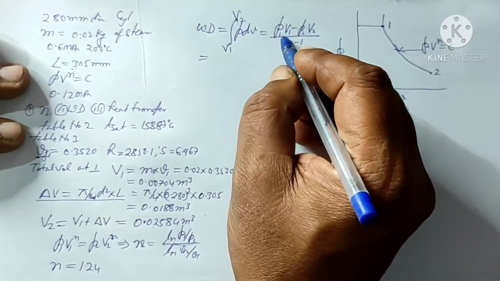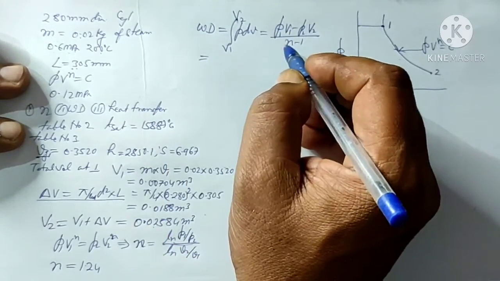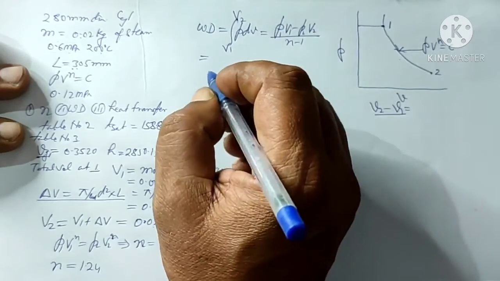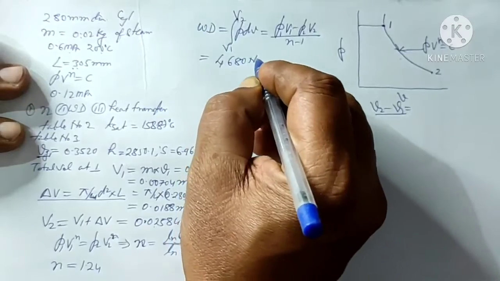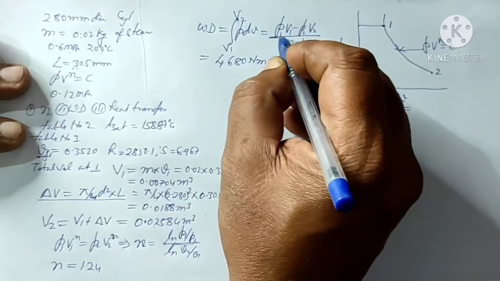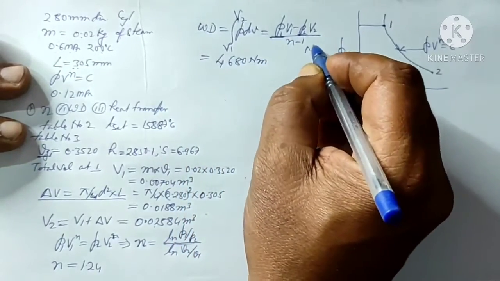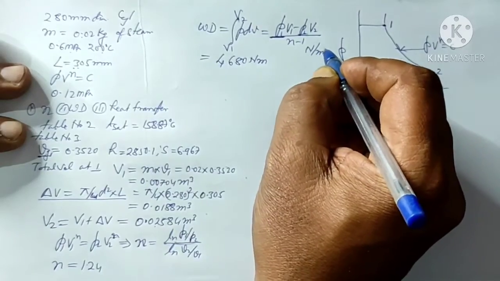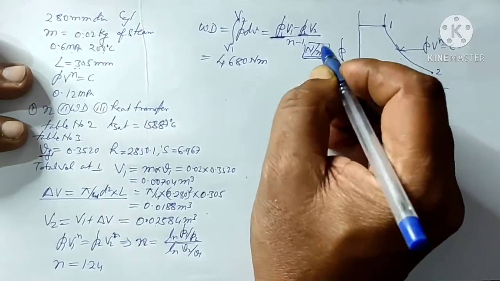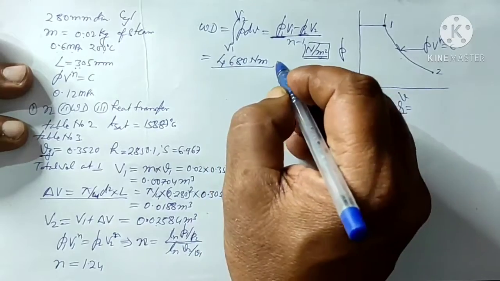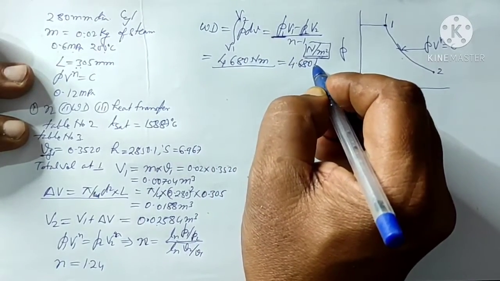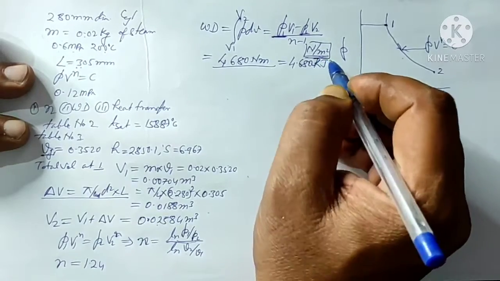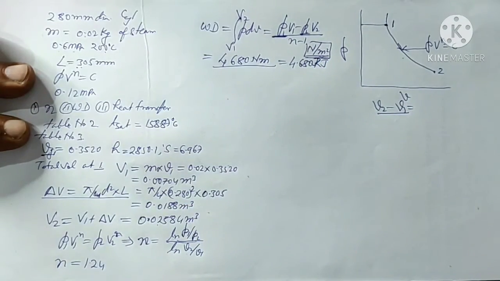Substituting the values of P1 V1, P2 V2 and n, we get the work done equal to 4680 Newton meter. Remember, P we have to write in Newton per meter square, that is Pascal. So the work done is 4.680 kilojoules.